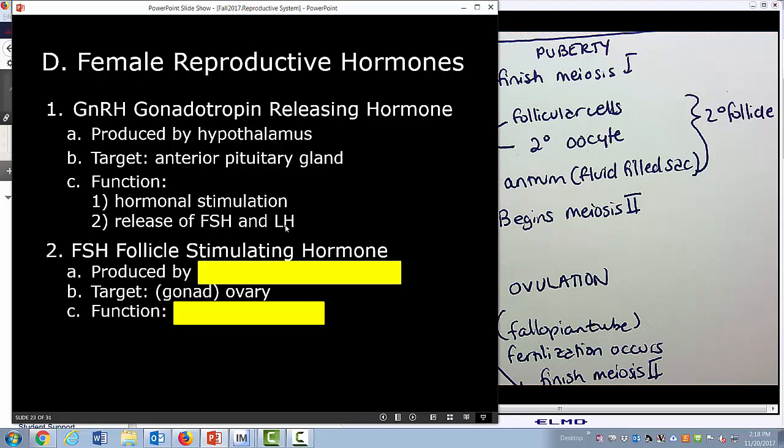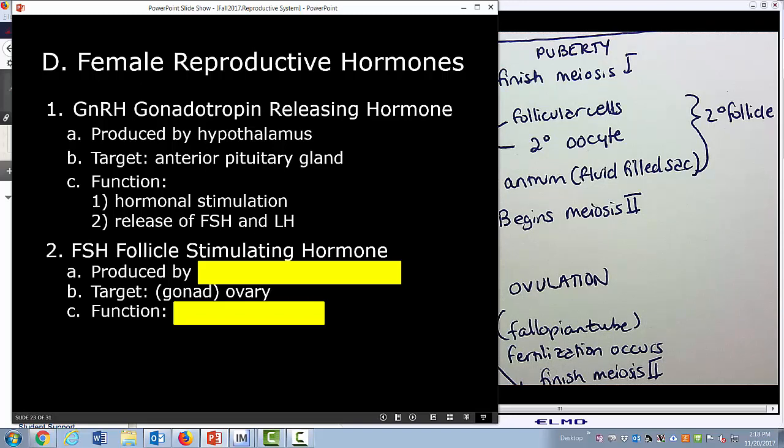We talked about in the endocrine system how one hormone tells another endocrine gland to release its hormone. So gonadotropin releasing hormone is an example of hormonal stimulation. It is a hormone that targets another endocrine gland, the anterior pituitary, to release its hormones, FSH and LH.